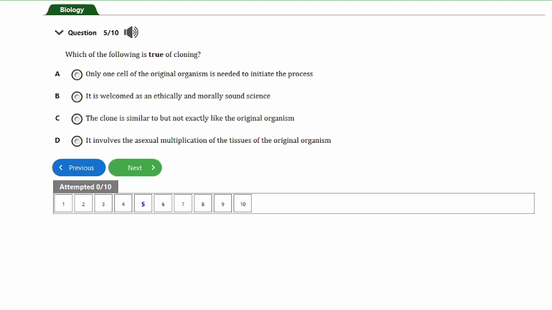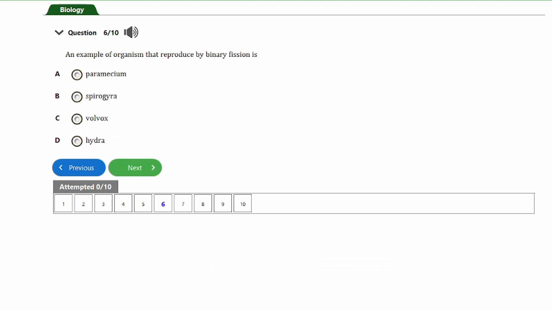So it is most times not welcomed as an ethically and morally sound science. So we should take note of this. The correct answer to this question, guys, is option D. That involves asexual multiplication of the tissues of the original organism. So guys, let's go ahead and look at the next question.